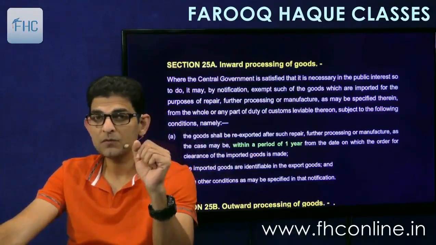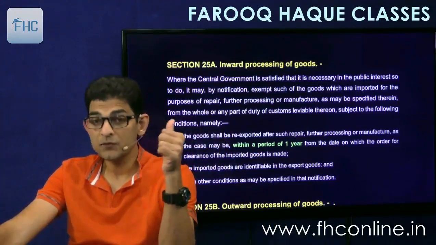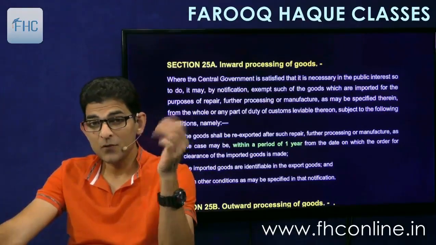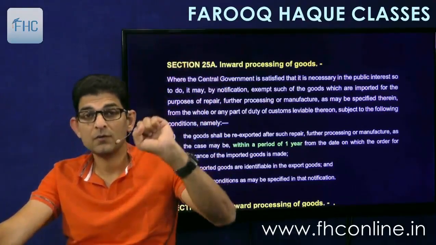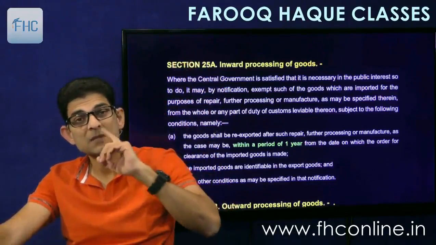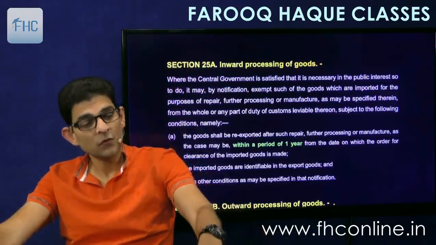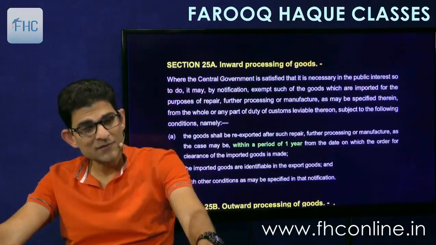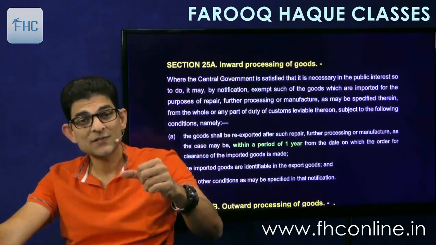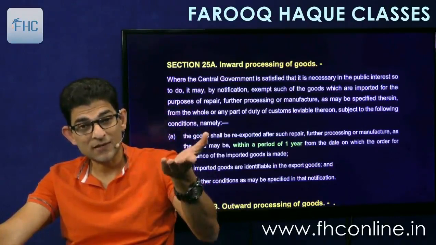So there were two exemption notifications. One of them was for this purpose. So now they have incorporated a separate section for giving exemption instead of that notification. So what that notification said is the same thing which this section says. So let's read this section and understand it.